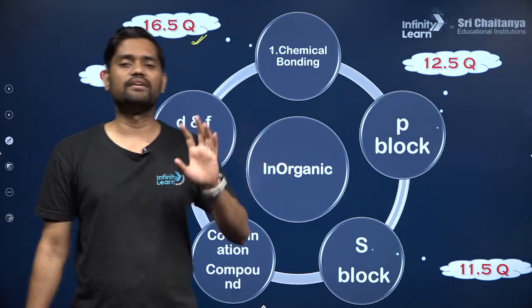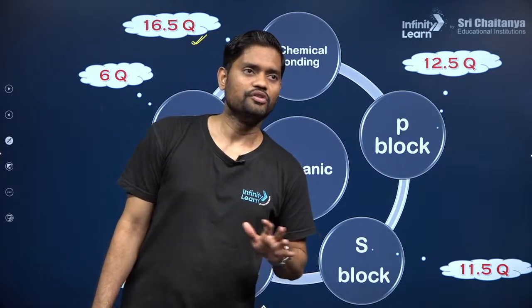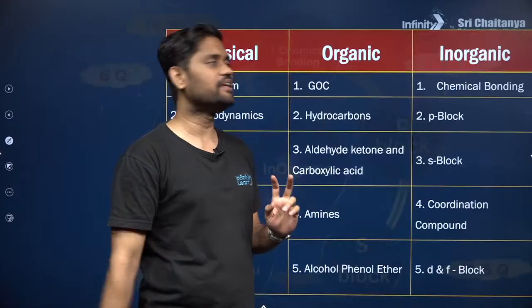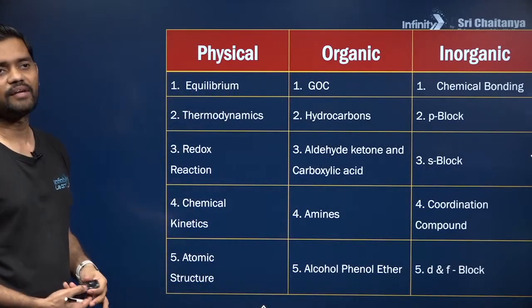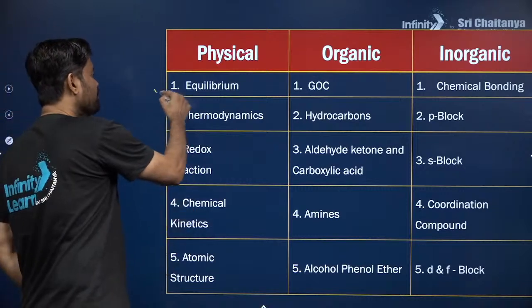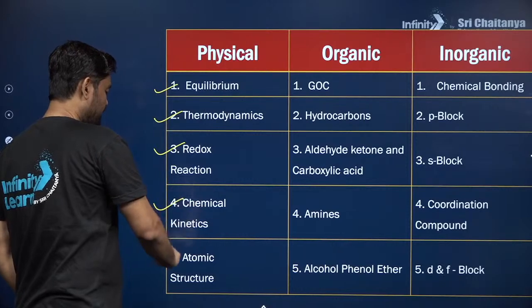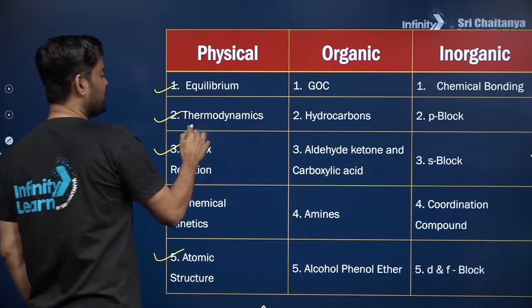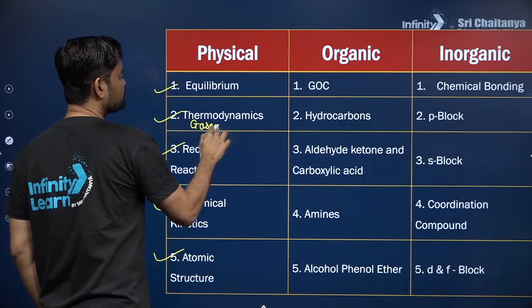These chapters are really very important, guys. Clear? So that winds up the entire physical, organic and inorganic chapters. Let us discuss that once again in the form of a table. For physical chemistry, I am recommending equilibrium, thermodynamics, redox, chemical kinetics, atomic structure. Clear? For thermodynamics, I have also said to prepare gaseous states or states of matter.